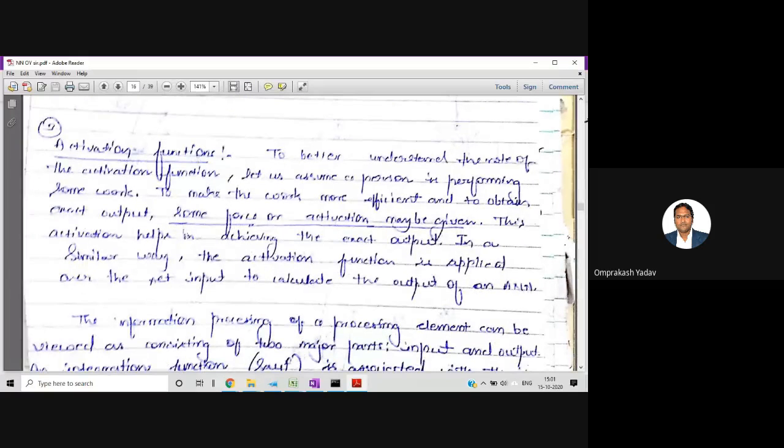Now all of you write the question: write a short note on activation function. We don't need to draw all those basic types. Don't worry about that. It's not much important also, but it's there.